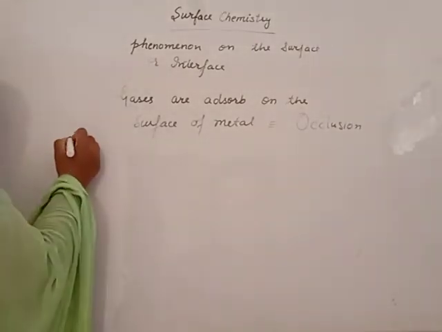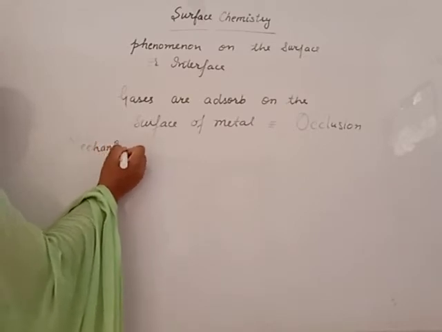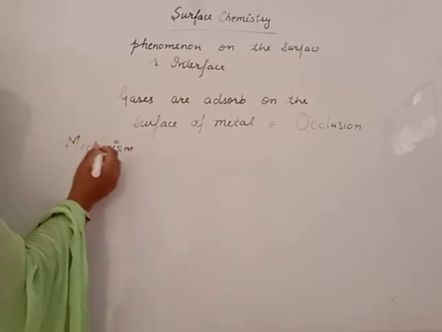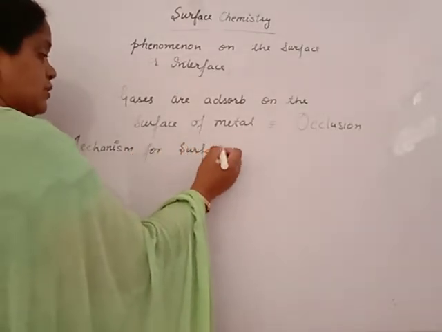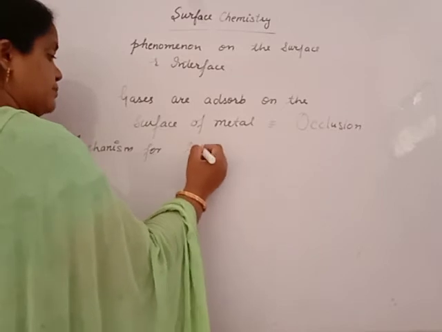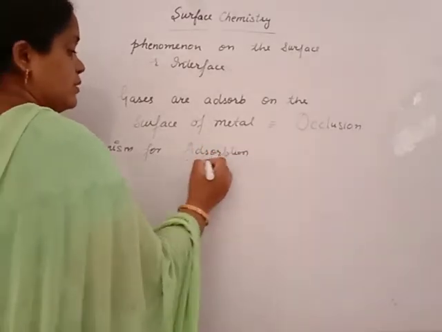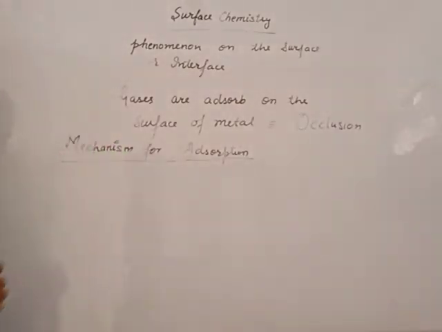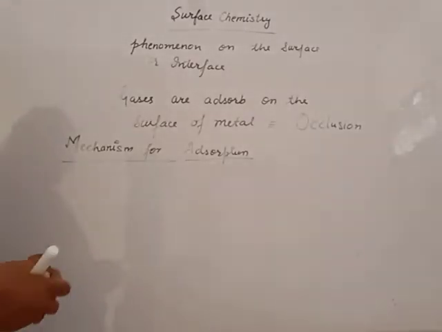Now, what is the mechanism for surface chemistry or for adsorption? Beta, most of you learned this as surface tension in your 11th class, Chapter 5, states of matter, surface tension, liquid state.